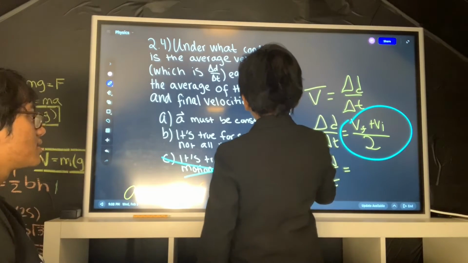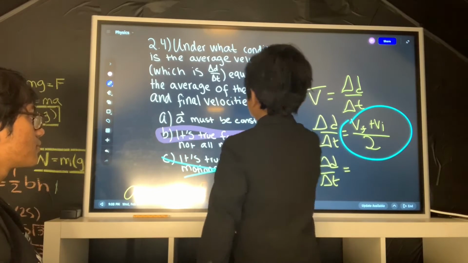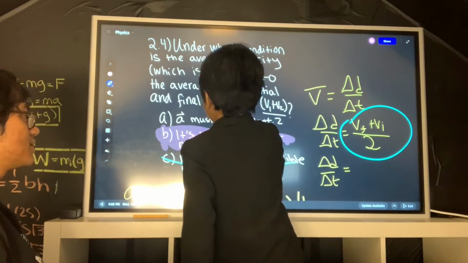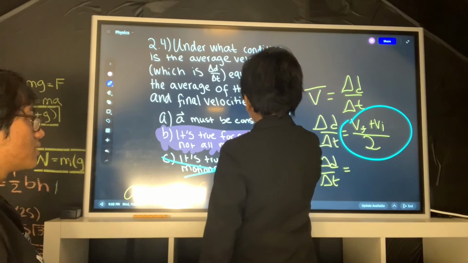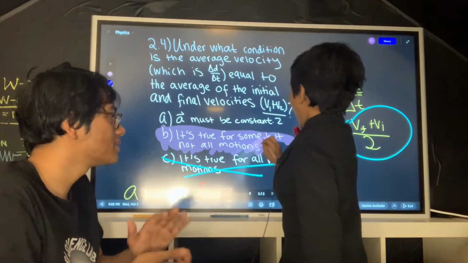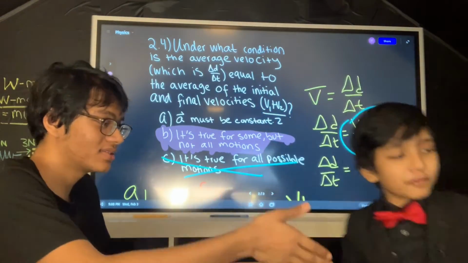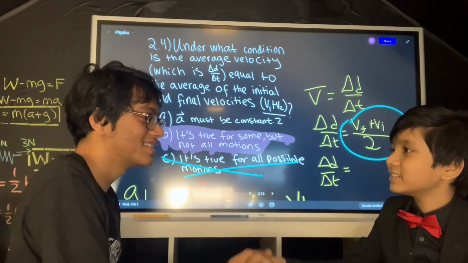B. Only regular people circle. I highlight. Wow. So read the answer. Okay? The answer is, it's true for some, but not all motions. Wow. That's it. Okay. So we both agreed on an answer. Let's hope we don't argue again. Hopefully. B.